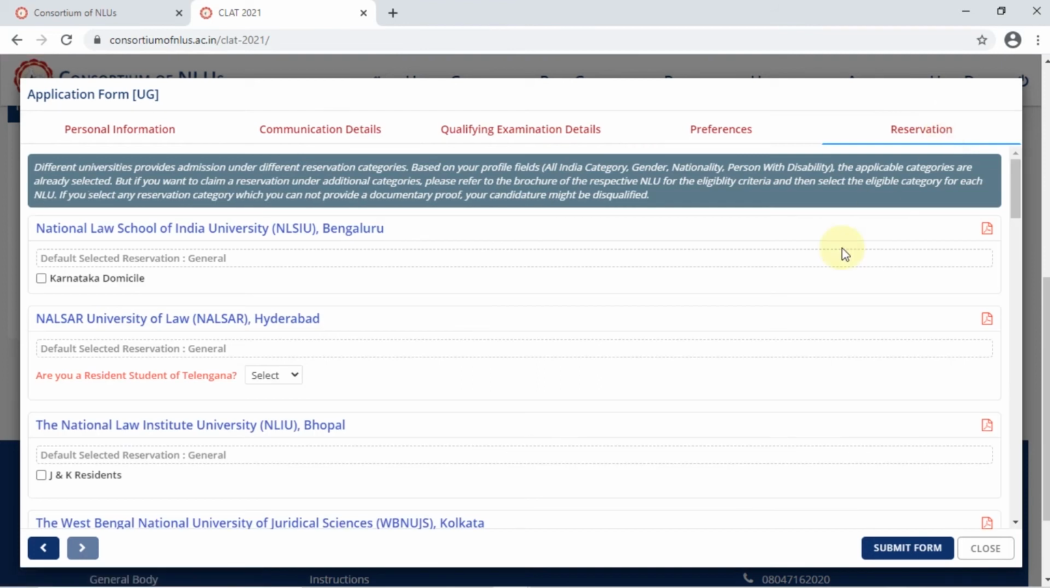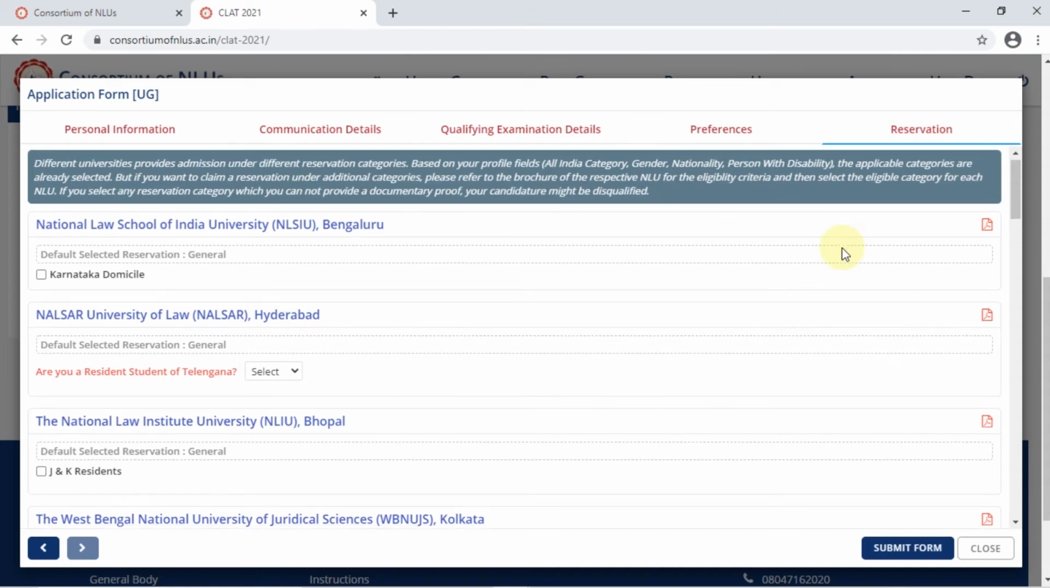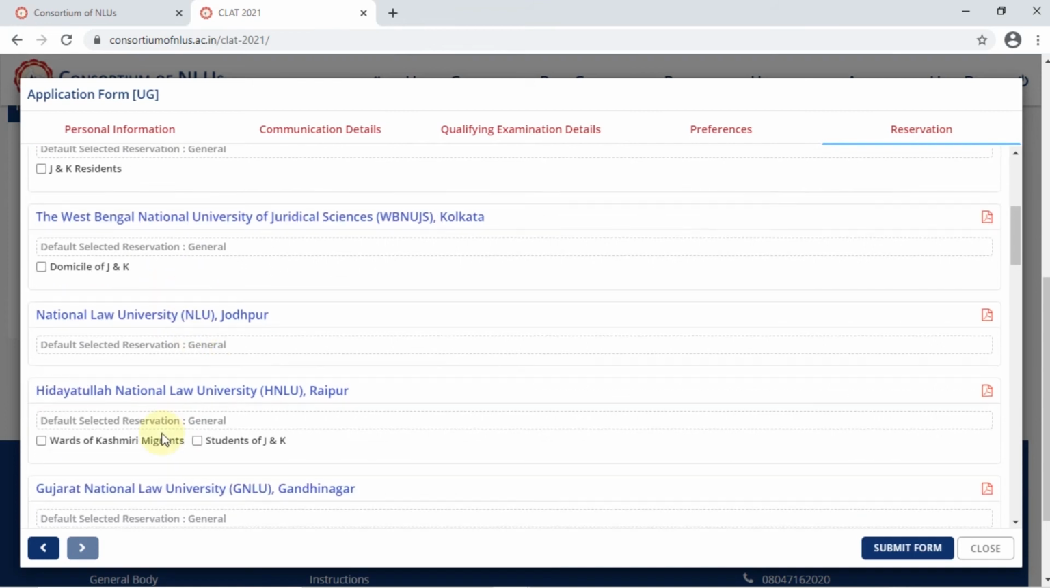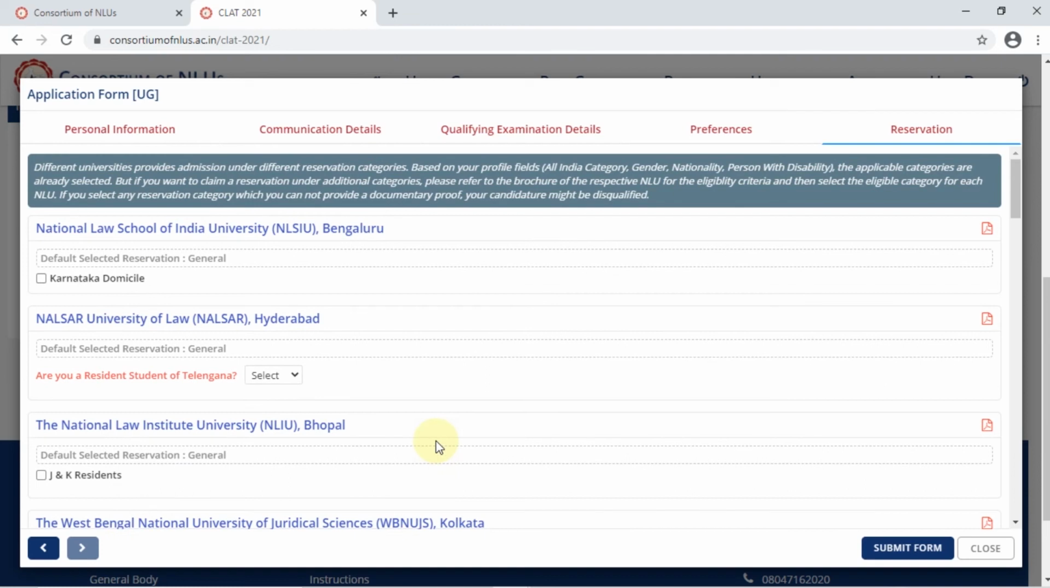Now, this is a very, very important tab, as in here is where you pick your category. I mean, the extra categories like domicile category, and there are certain NLUs that give you reservation on other different categories also, like maybe J&K residents or domicile of J&K, wards of Kashmiri migrants. Different NLUs have different categories, so you can go through it in detail and select if you belong to any of those categories.